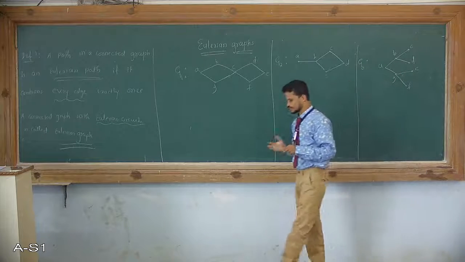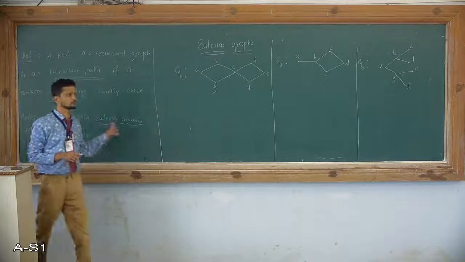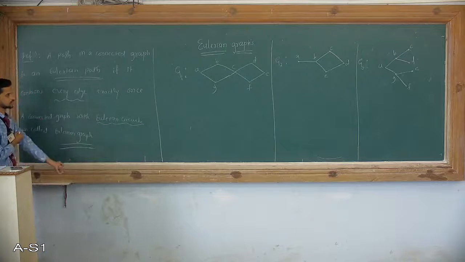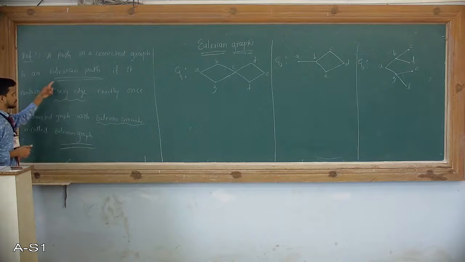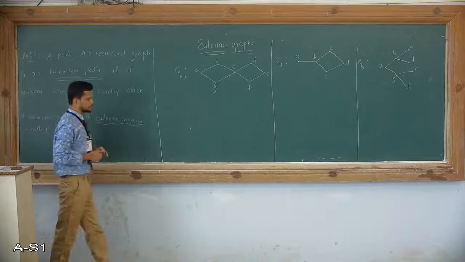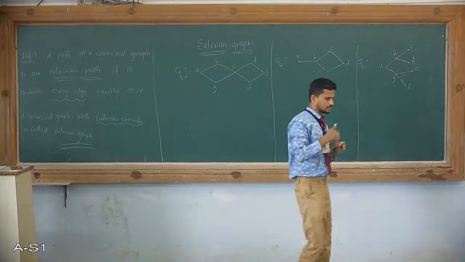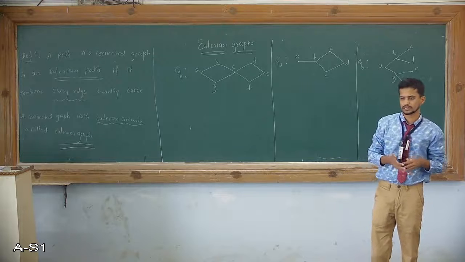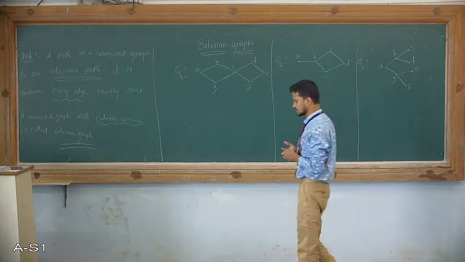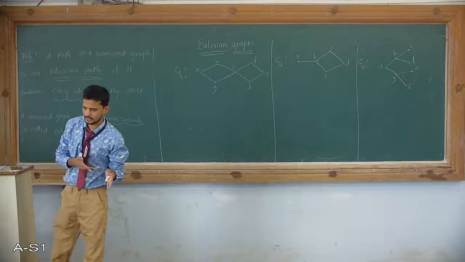Okay, so now we discuss for each graph the definition I have given on the board. First and foremost, we discuss the Eulerian path. Before going to the Eulerian path, I will again go through the definition of a path. In the previous class, while defining a path in a graph, a path is a sequence of vertices and edges.